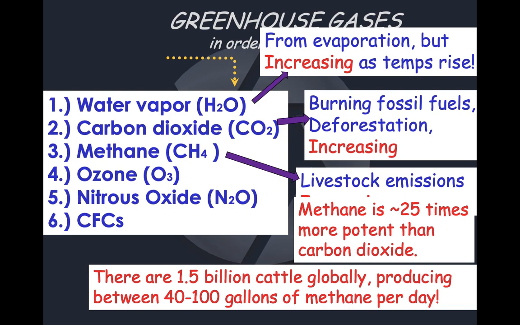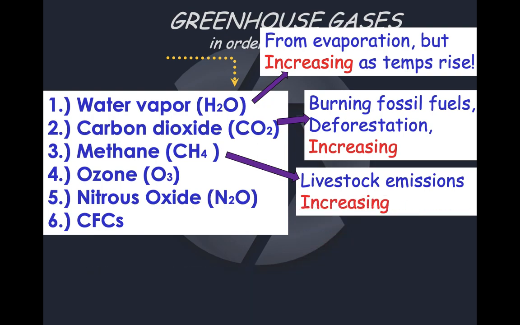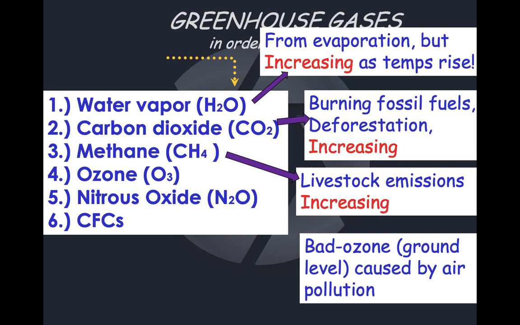The problem with methane is it is about 25 times more potent as a greenhouse gas than CO2. So methane, even though it's number 3, it can have a huge impact if you're pumping a lot of it up there. The fourth most prevalent greenhouse gas is ozone. And we're talking about ground level ozone, which is really precipitated by air pollution.